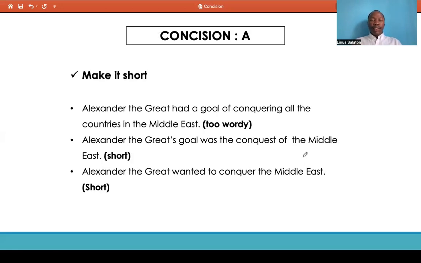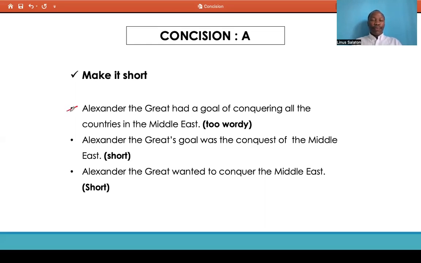Concision comes into play twice. It can come in the form of a short, concise answer choice or a short, brief statement. But in some cases, short, brief statements do not convey the proper information, or all the information that we need to be conveyed. Or a very brief statement would sometimes create ambiguity, and you could have a couple of nouns put together that are more ambiguous. They're not communicating as clearly as you would like. So, making a statement short, for example, let us look at this case.